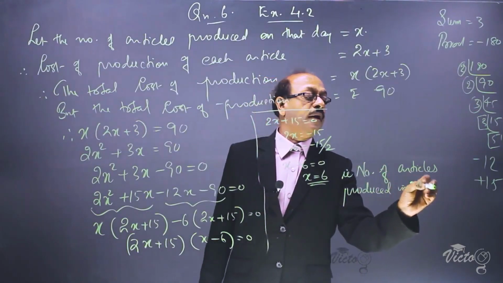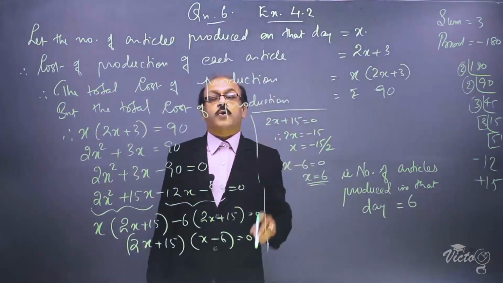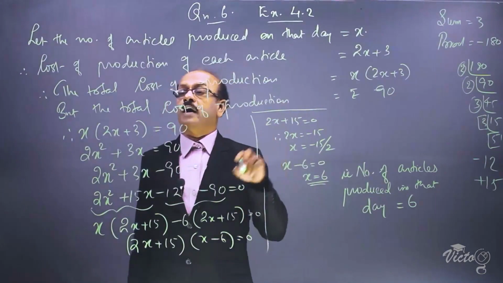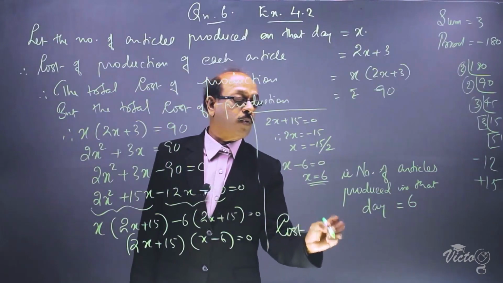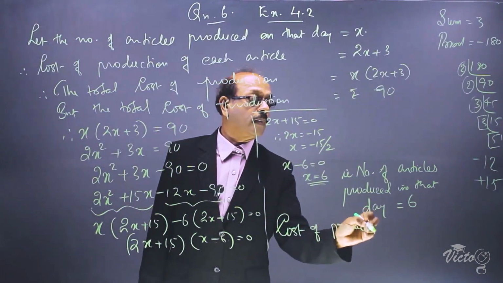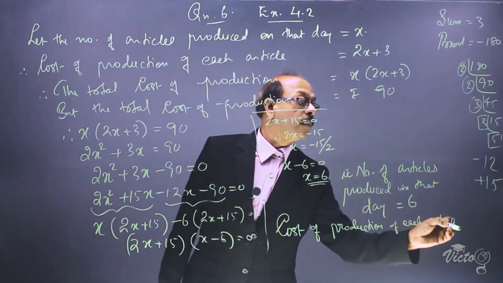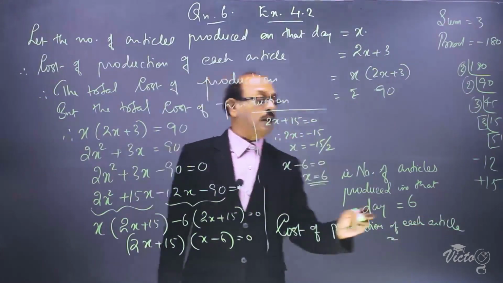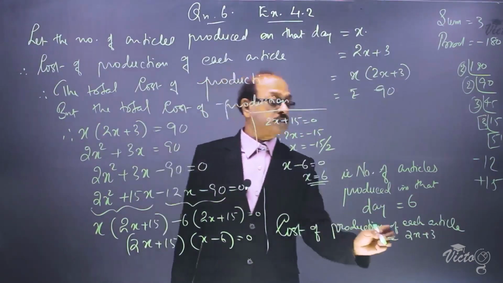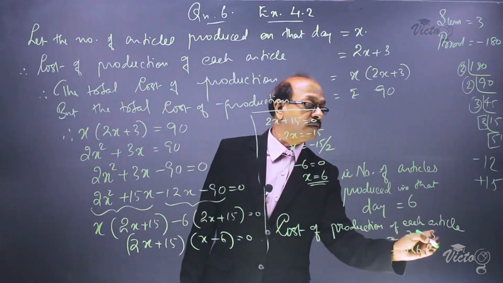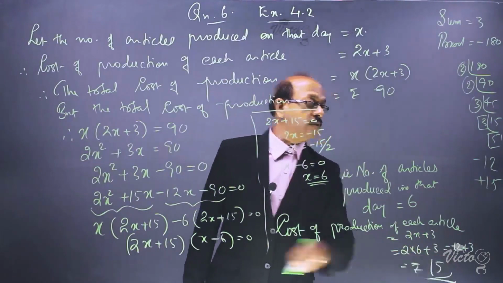The number of articles produced in that day is equal to 6. And the cost of production of each article, that also they asked in the question to find out. The cost of production of each article is equal to 2x plus 3. We put the value x is equal to 6 instead of x. 2 into 6 plus 3 is equal to 12 plus 3 is equal to rupees 15, the cost of production of each article.